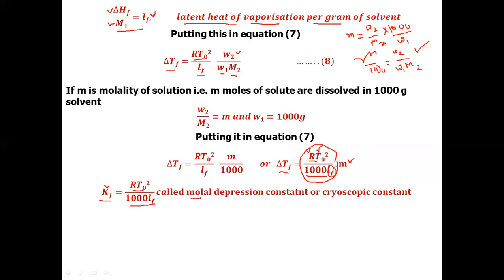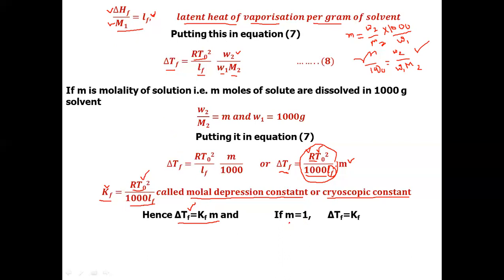Its name is molal depression constant, or it is also called the cryoscopic constant. So this equation reduces to ΔTf is equal to Kf into m, where Kf is RT₀² divided by 1000 Lf. That was the relation that we had to derive. The derivation of this relation is exactly similar to the derivation that we did earlier for elevation in boiling point. The only difference is that we had to apply the Clausius-Clapeyron equation twice. Just that. All other methods are the same.